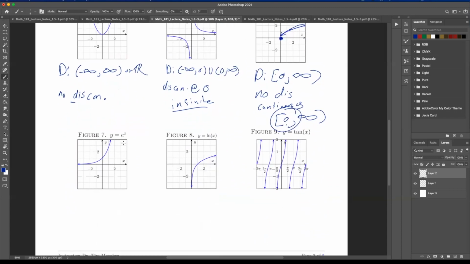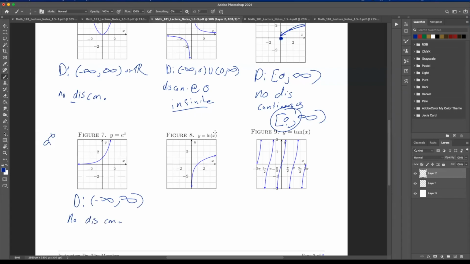All right, so an exponential function. An exponential function is anything of a to the x, right? And here we just have the natural log. Well, the exponential function is defined for the entire domain. So it's defined from minus infinity to infinity. And since it's defined everywhere, there's no discontinuities here. So there's no discontinuities.